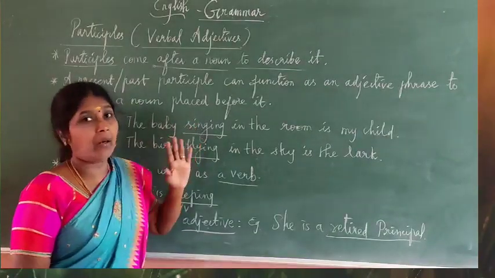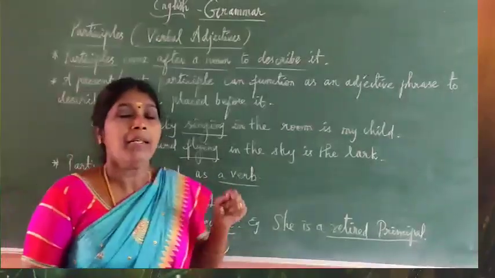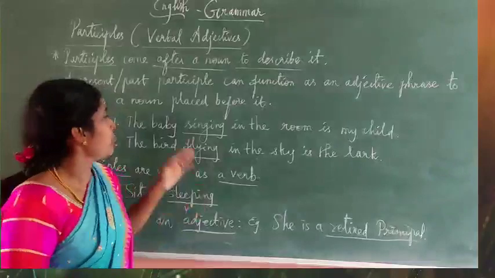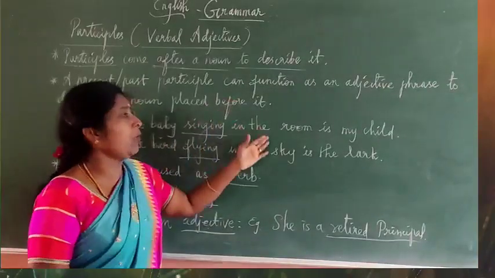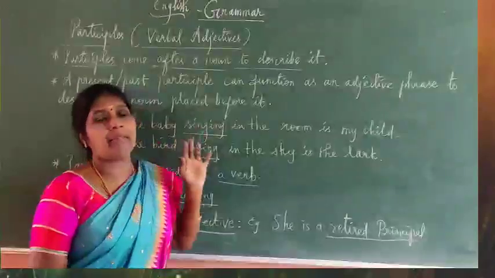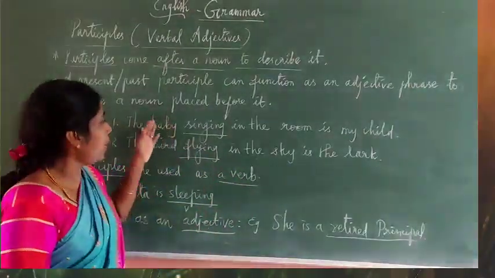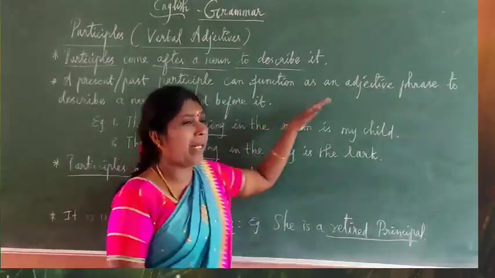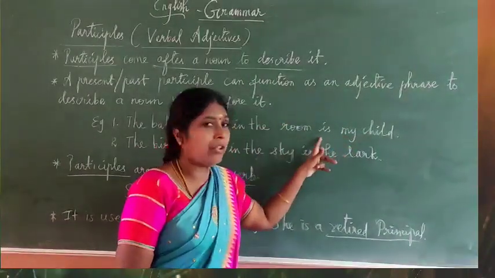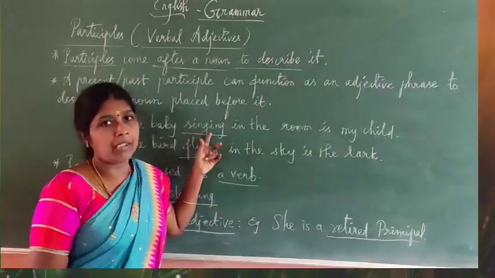Singing here is not a verb, it is a participle. Which participle? Present participle, the ing form. If we say the baby is singing, then is singing is the verb, present continuous. But in the baby singing in the room is my child, here it is not the verb. You understand? So the ing form here is the present participle.